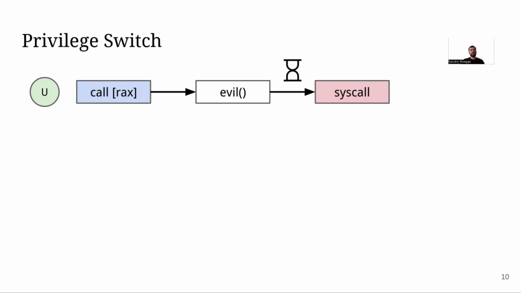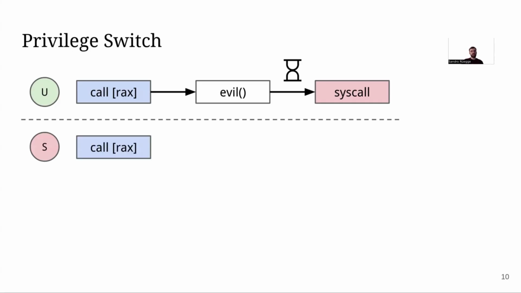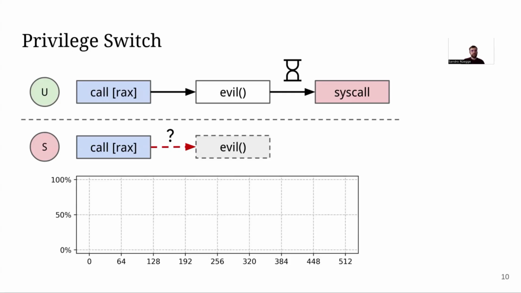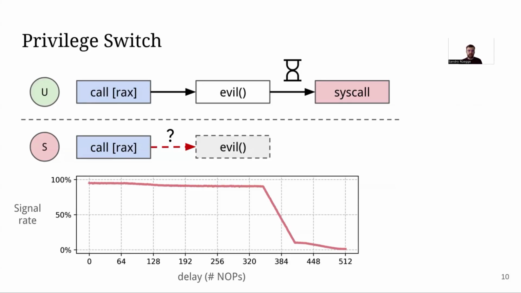So we execute this experiment and we vary this delay, and then we execute it in supervisor mode, and we try to see whether the branch in supervisor mode mispredicts to this evil gadget. And we can plot this again. So we plot this, it's again for Intel Raptor Cove. We plot how successfully this misprediction happens, and we again show the delay in NOP instructions. And what we can clearly see is that our attack works if this system call is really close to the training. However, if we get further away, at some point, our attack stops working.